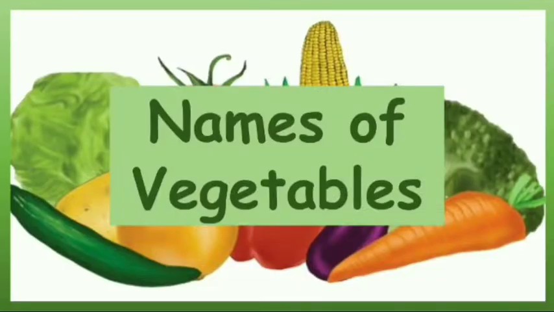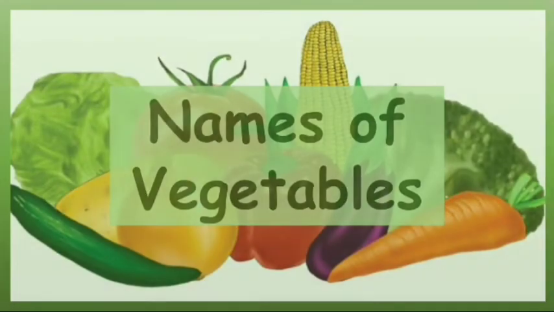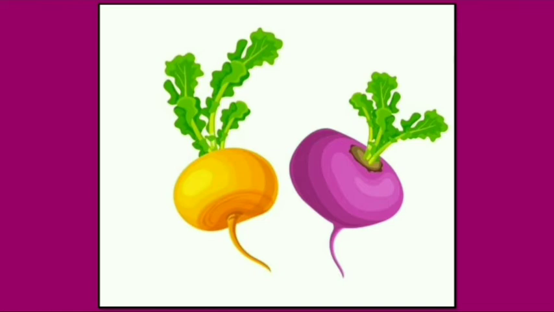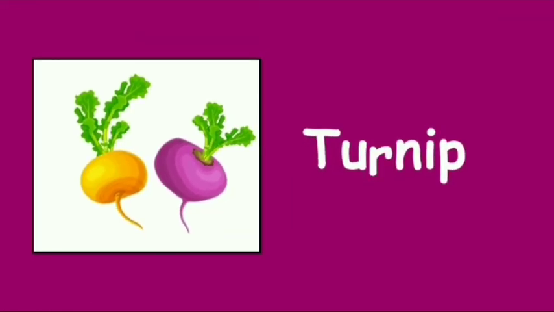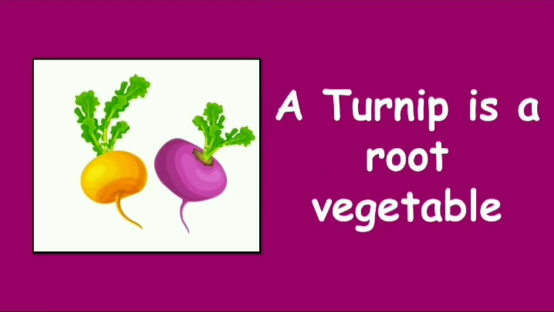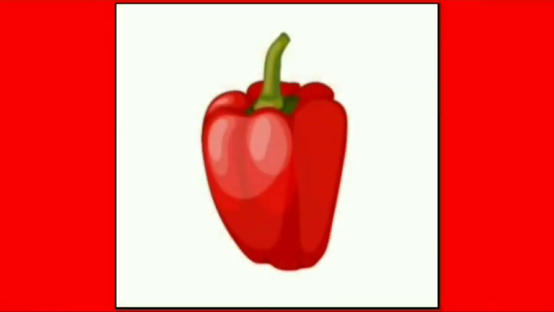English vocabulary. Names of vegetables. Turnip. A turnip is a root vegetable and the white fleshy edible part is called the taproot.